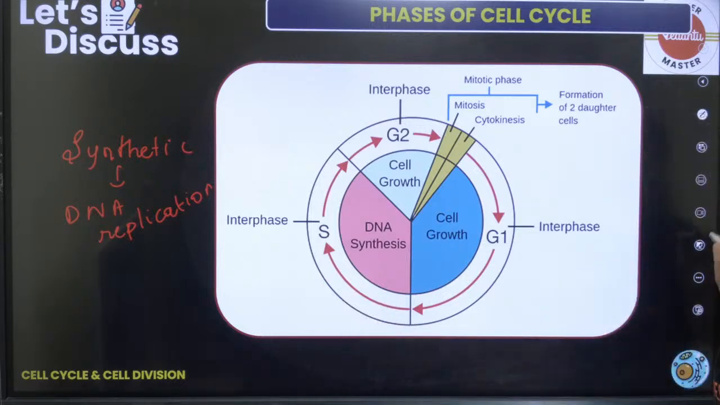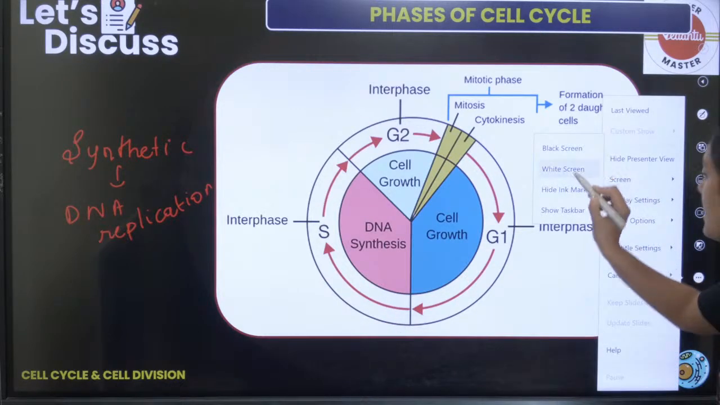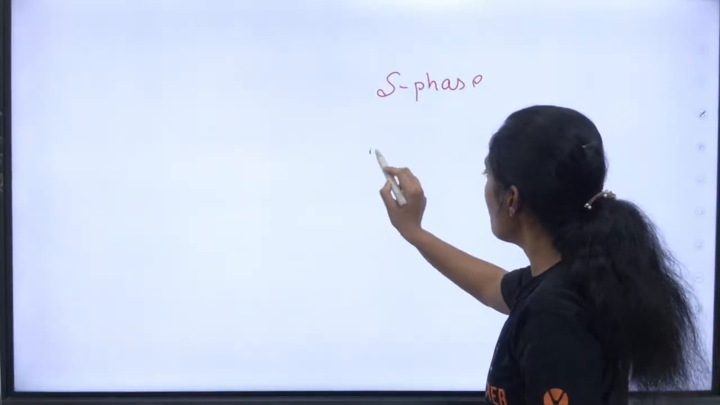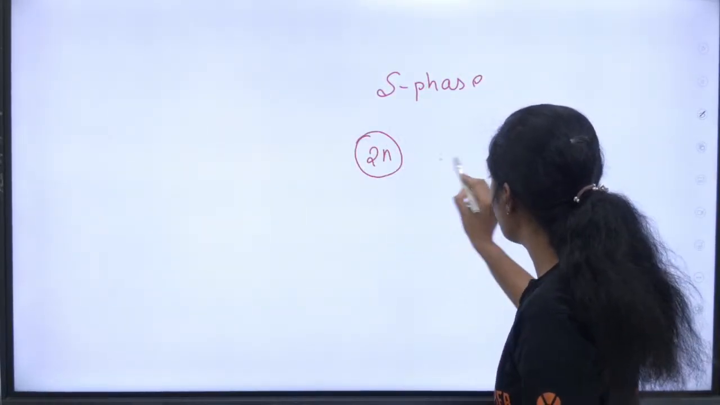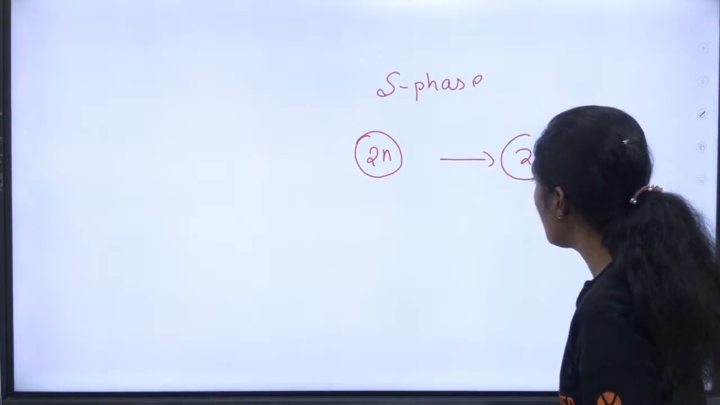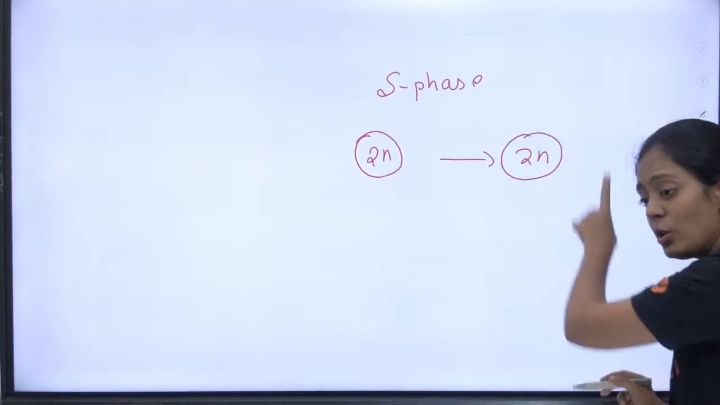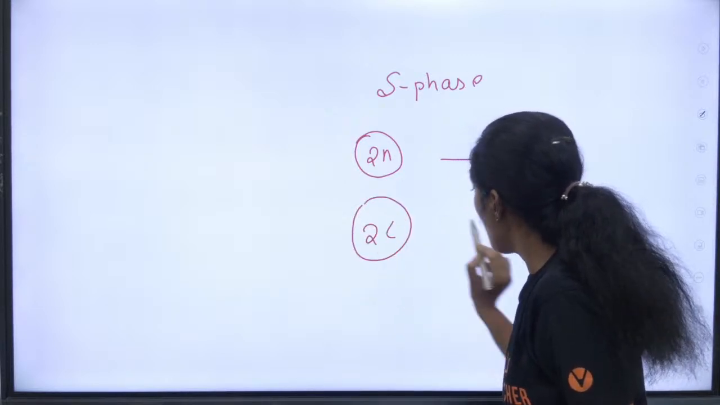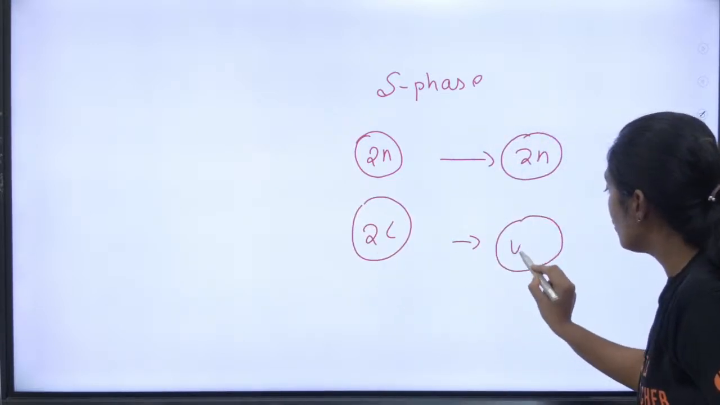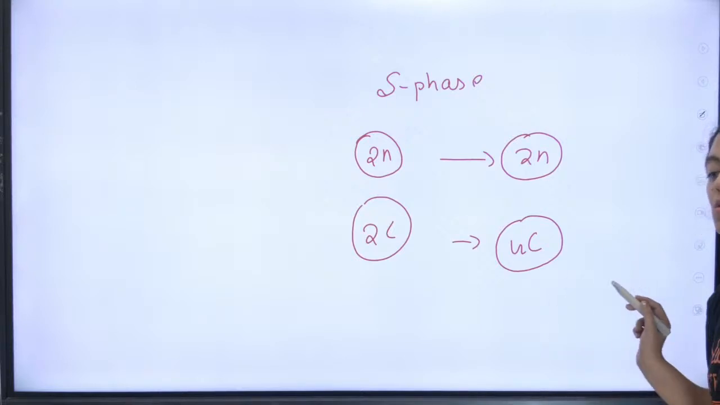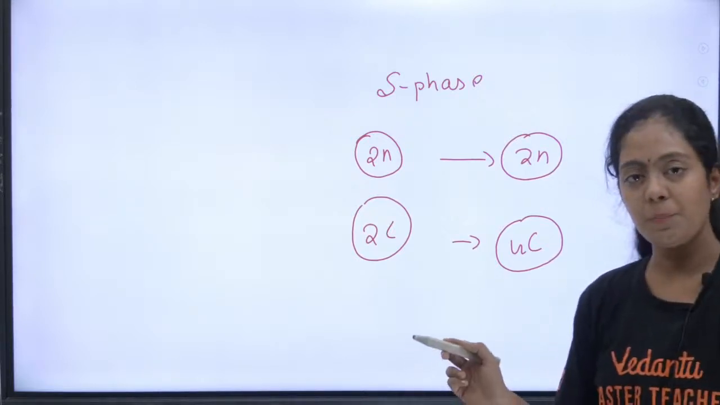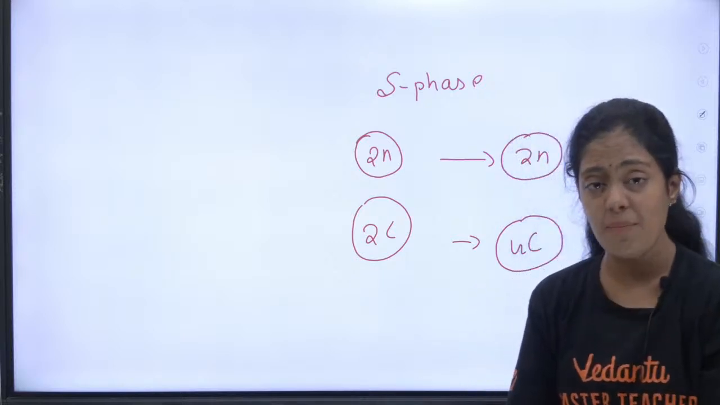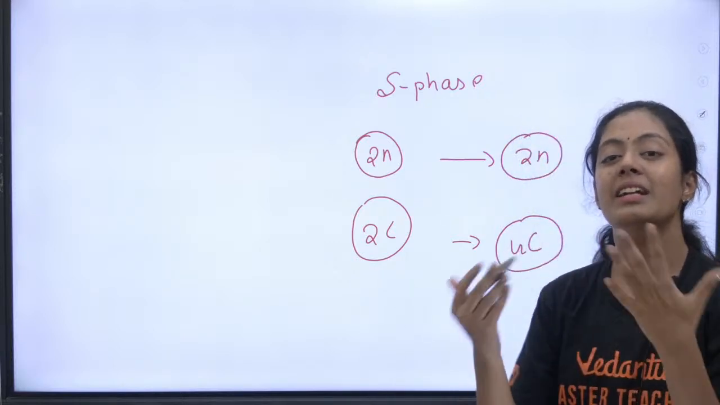Okay, another important thing: in this S phase, what happens? The chromosome number remains the same, students. If there are 2n chromosomes, there will still be 2n chromosomes. But the amount of DNA is going to double. 2C is going to become 4C. That is very, very important. So what happens in S phase? The number of chromosomes remains the same, but the amount of DNA doubles.